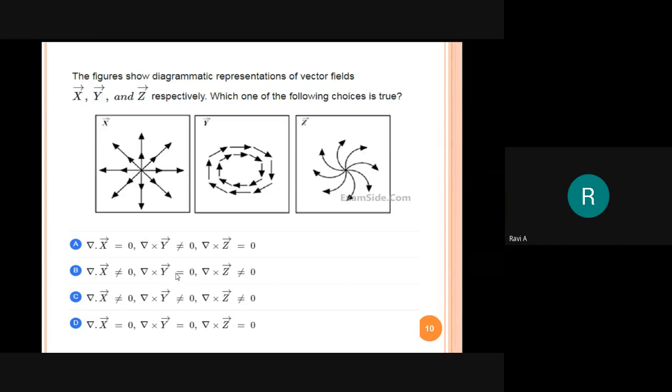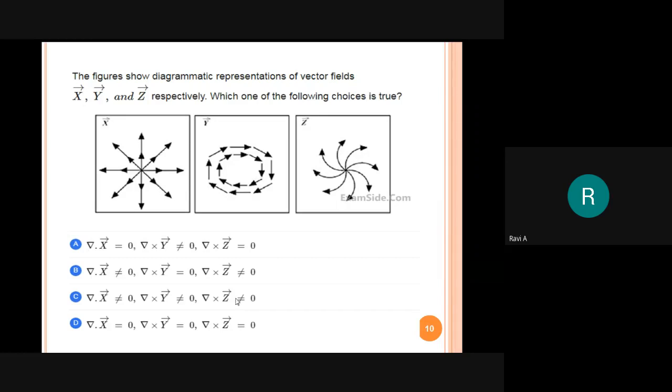But from the observation, we can say this vector has the ability to rotate. That value should not be zero. That is, del cross y is not equal to zero. So option C is the correct one. You need not consider more, we found the answer from the observation.